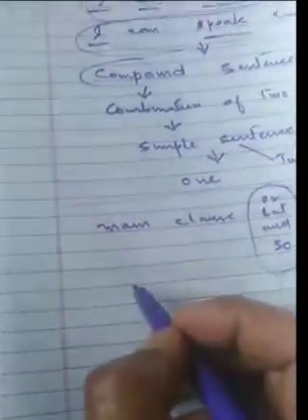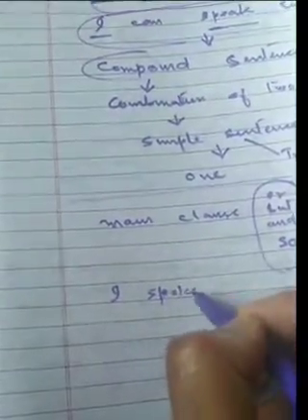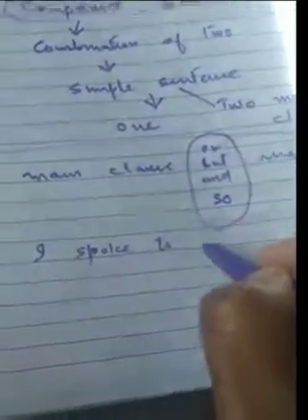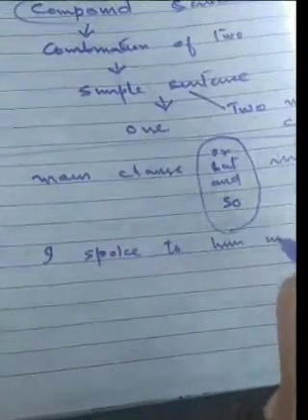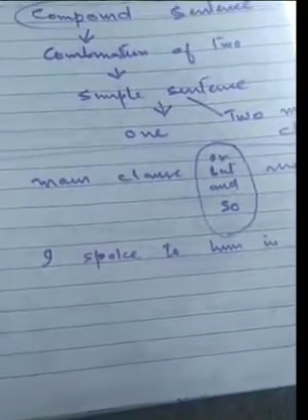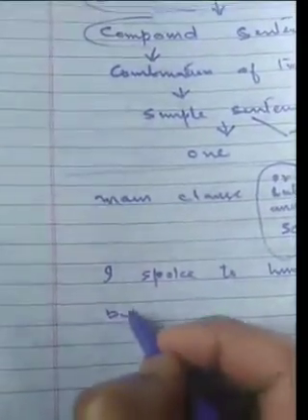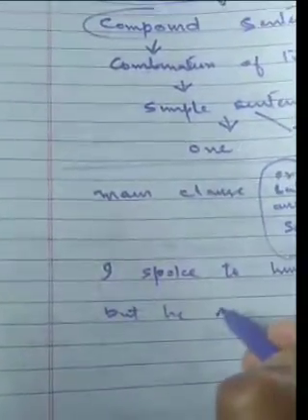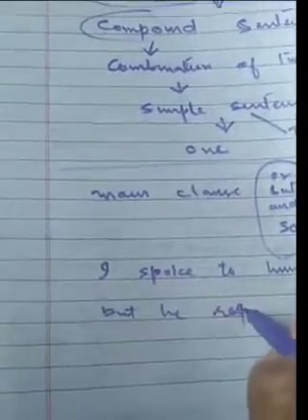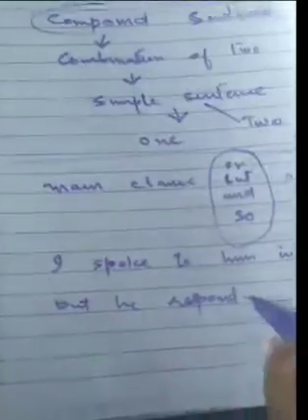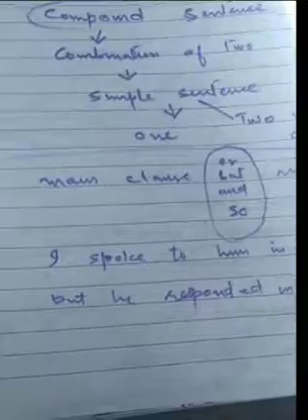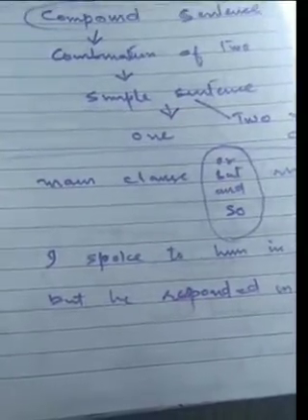For example, I spoke to him in Kashmiri, comma, but he responded in English.